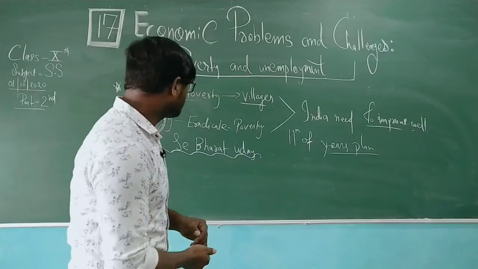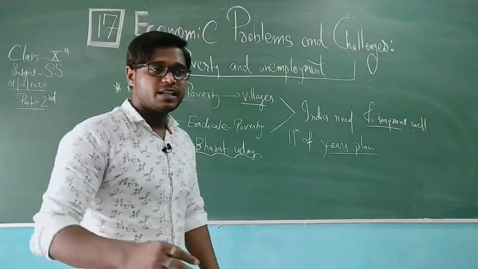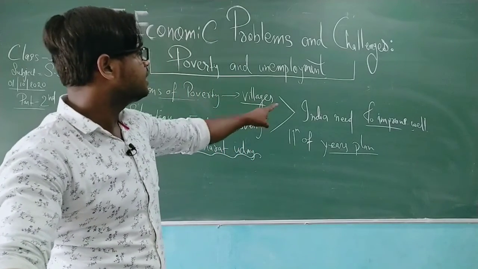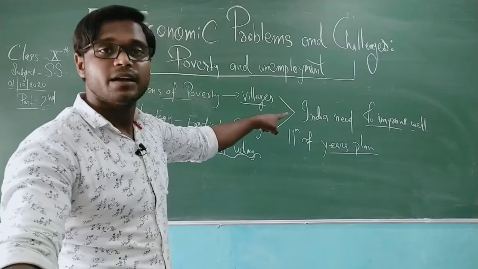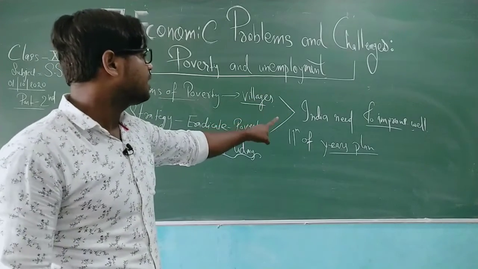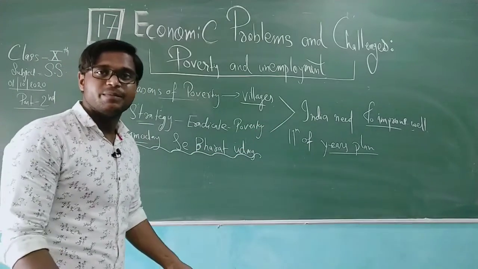So this is the basic concept theory where I am talking about Gram Uday se Bharat Uday. It means that if the gaon, if the village is improved well, my dear students, then only India will improve. And that's how I have written, the village needs to improve well, and only then can India go well.